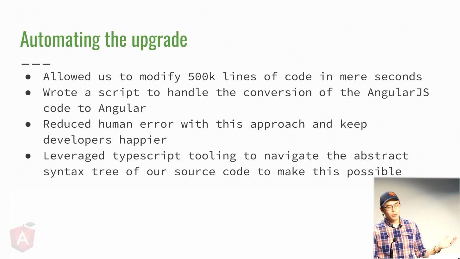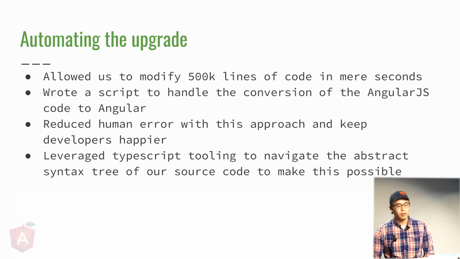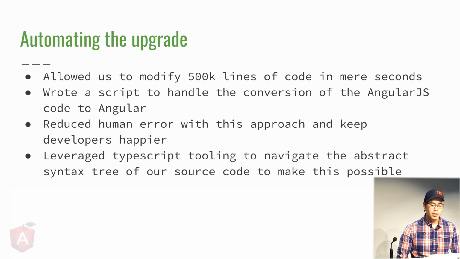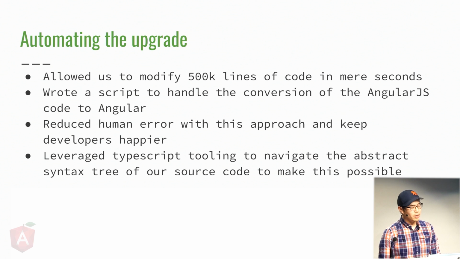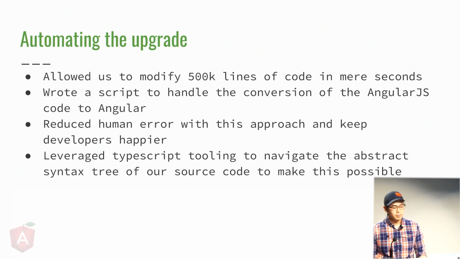All right, so by doing the aforementioned 5 high-level changes, this set us up to automate as much as possible. Since our source code was consistent, we were able to create a script that could automatically convert our code for us. To give you a better idea of the scale of this, our code base is roughly 500,000 lines of code. So why did we go with this approach?